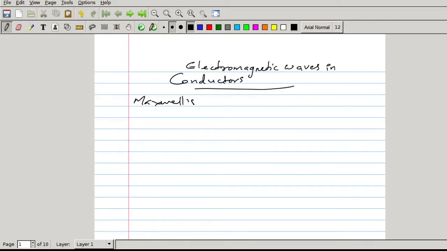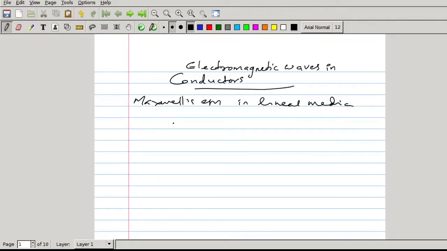Maxwell's equations in linear medium instead of dielectric medium. We have already discussed the case with the dielectric medium. Now I discuss the Maxwell's equations in linear media, as the linear media can be dielectric or conducting media. It can have different conductivities.